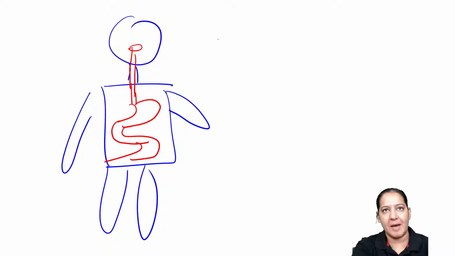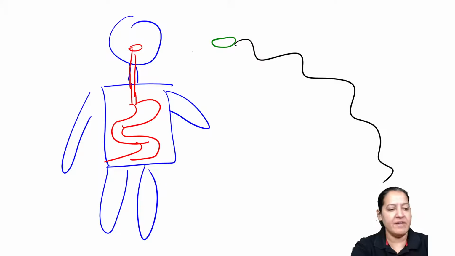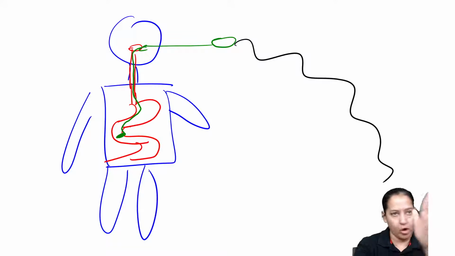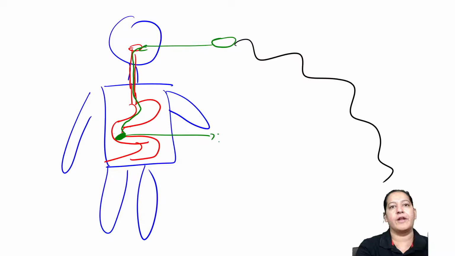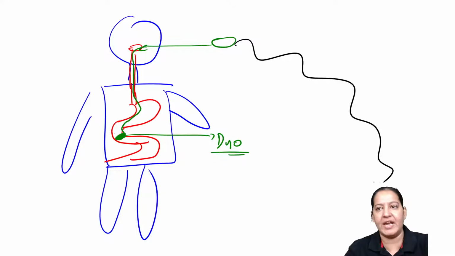So I'm having a capsule. I will tie the capsule with a thread. It is a long thread, right? I will ask the person to take this capsule via mouth, right? So the capsule will go here, here, here. You keep the length of the thread such that the capsule reaches the duodenum and stops, not going ahead. The capsule dissolves in the duodenum because it is made up of gelatin. So you have one end of the thread in your hand.